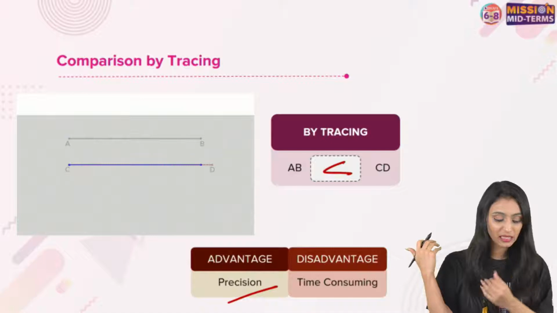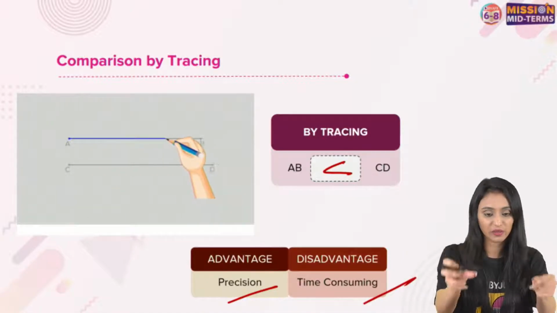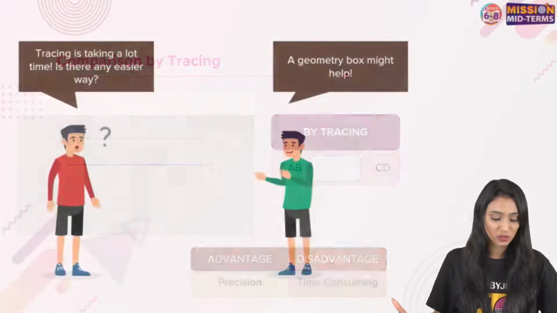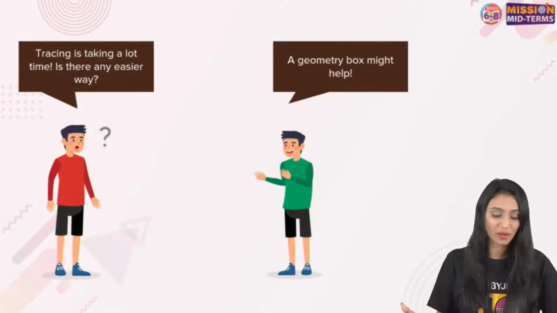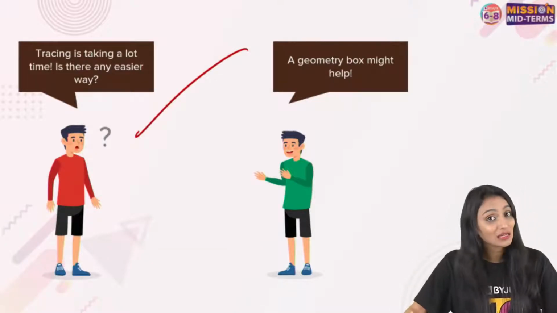So here the advantage is that precision is there. Obviously, that's the advantage. But it's a very time-consuming process. Again and again, you are tracing it, then putting it on the other one. That's a time-consuming method. That's not the right strategy to compare something. So this boy is saying tracing is taking a lot of time. Is there any other easier way?